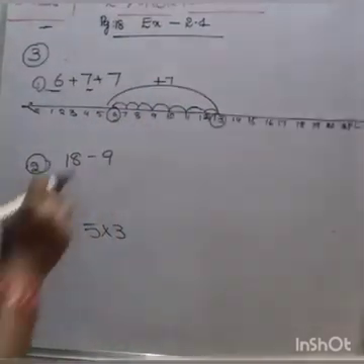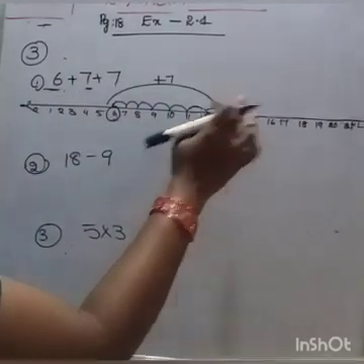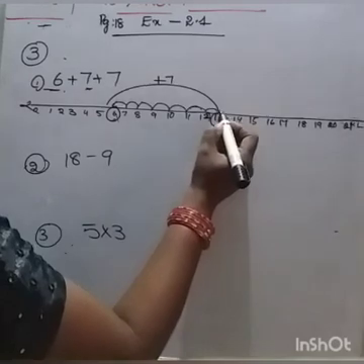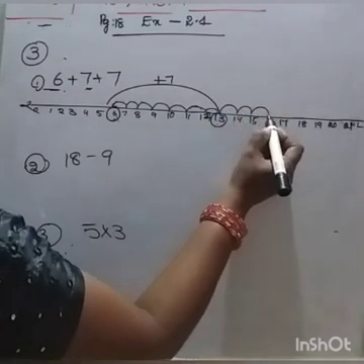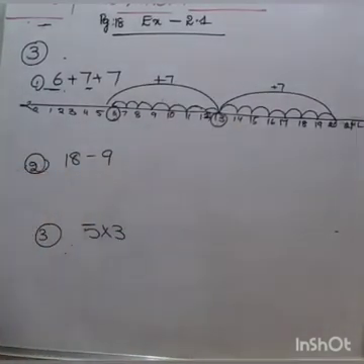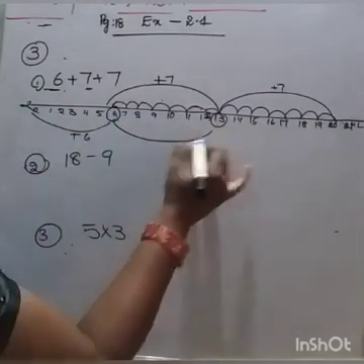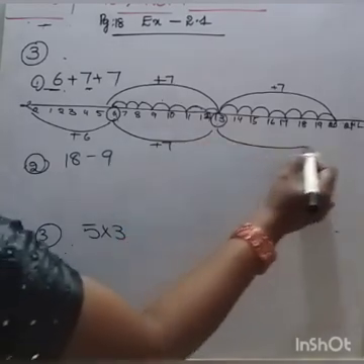Next plus 7. Here onwards move forward 7 plus 7 equal to 21. 0 to 6, this is 6 plus 7 plus 7.